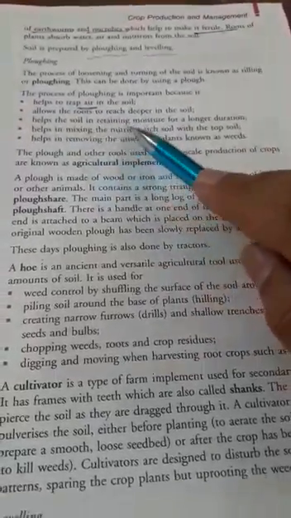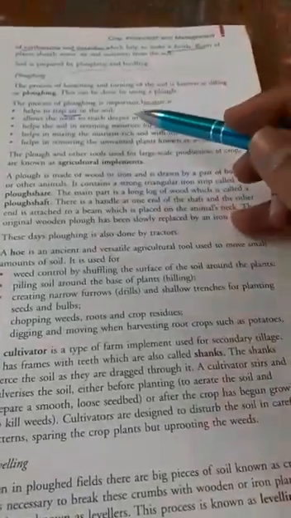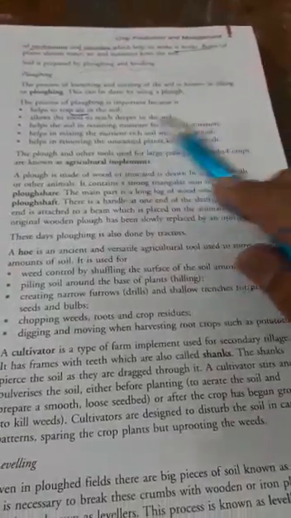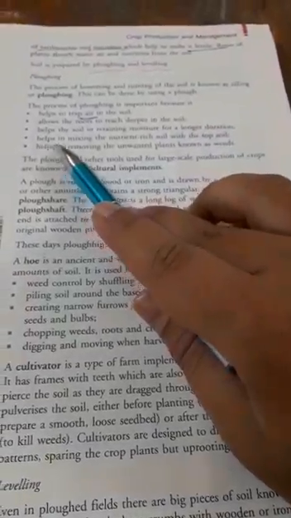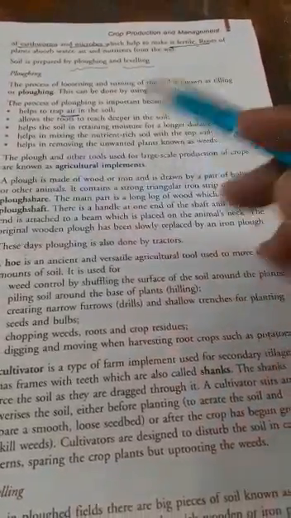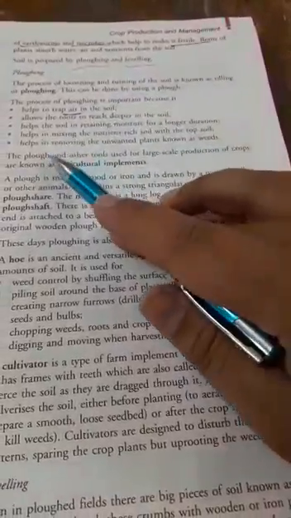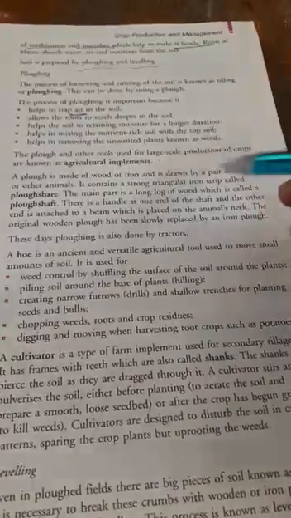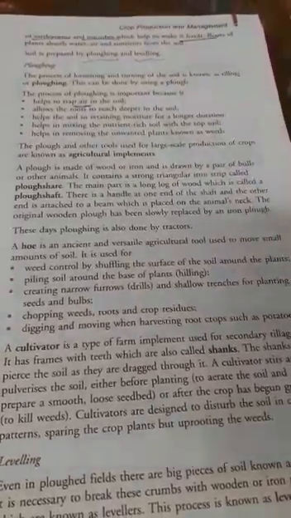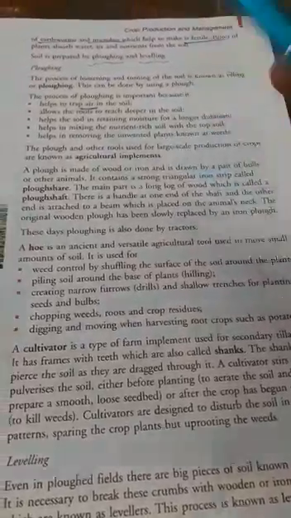It helps the soil to retain moisture for a longer duration, which means it can retain the water content for a longer time. It helps in mixing the nutrient-rich soil with the topsoil. What will happen? All the nutrients will get mixed up with the top layer of the soil. It also helps to remove the unwanted plants that are known as weeds. What are weeds? Weeds are harmful, unwanted plants that grow along with the crop.